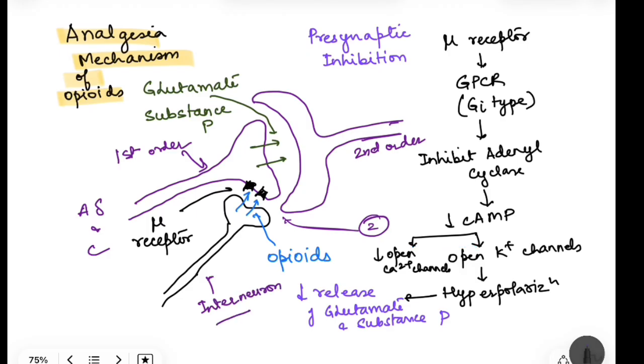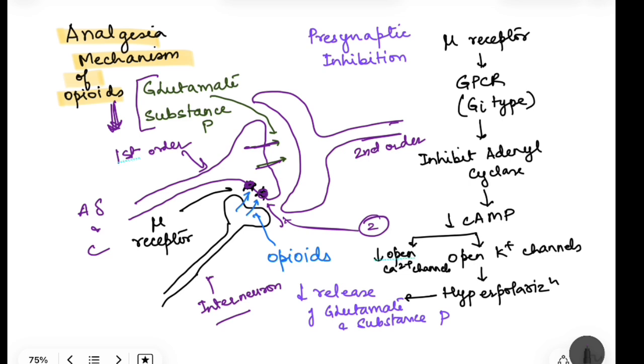So here also opioids are acting, and you see there are receptors for these opioids on this presynaptic neuron, right? So if we administer opioids from outside also, they will act on these receptors which are present on the presynaptic neurons, and by this they decrease the release of the neurotransmitters from this first order neuron. So glutamate and substance P release is going to decrease.